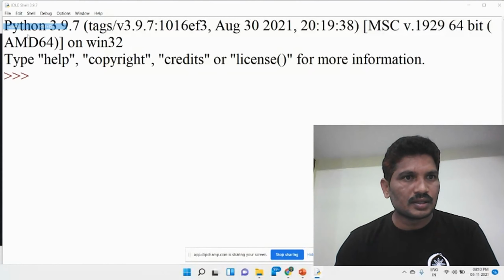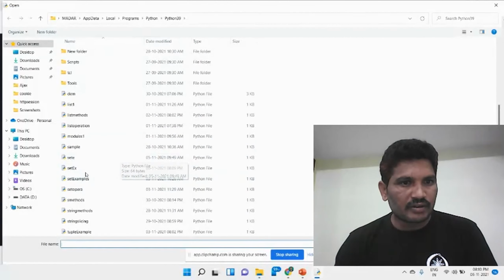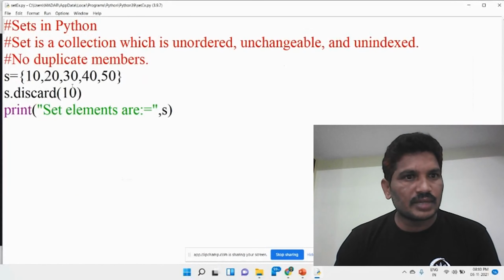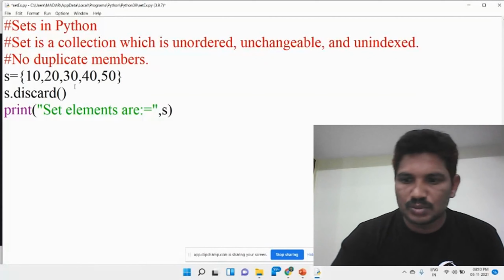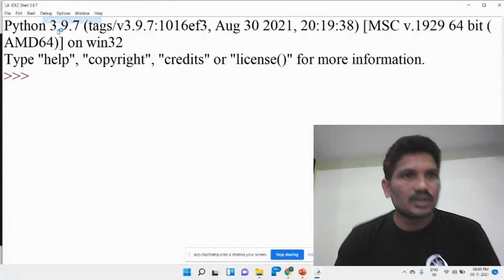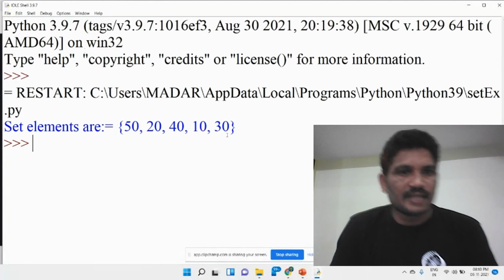Open. I would like to open our file. Then see here, the element has, for example, I would like to remove the 60. 60 is not there in the set, then it remains the same.